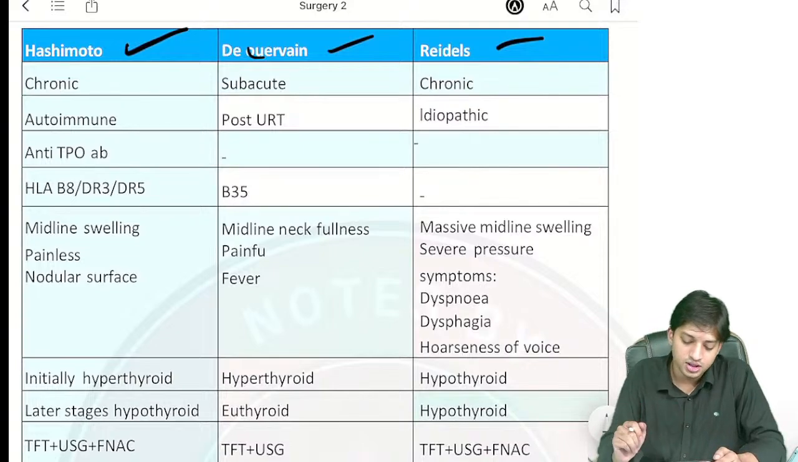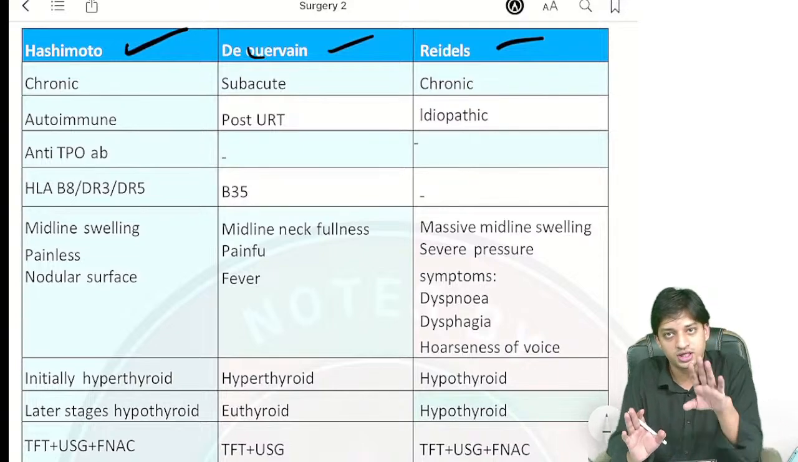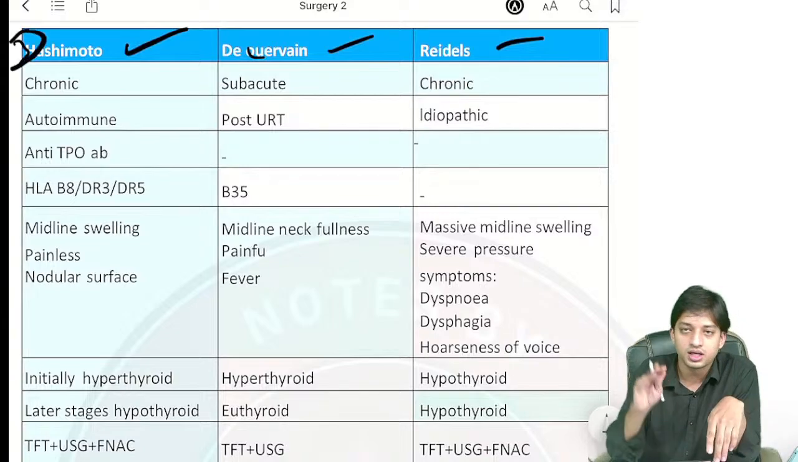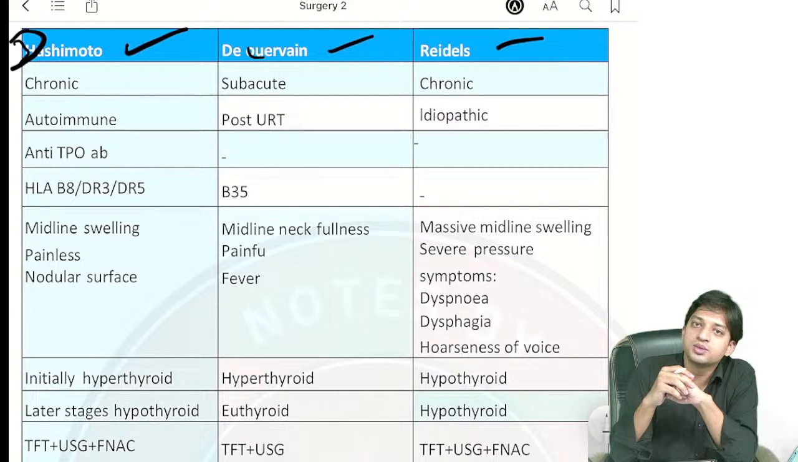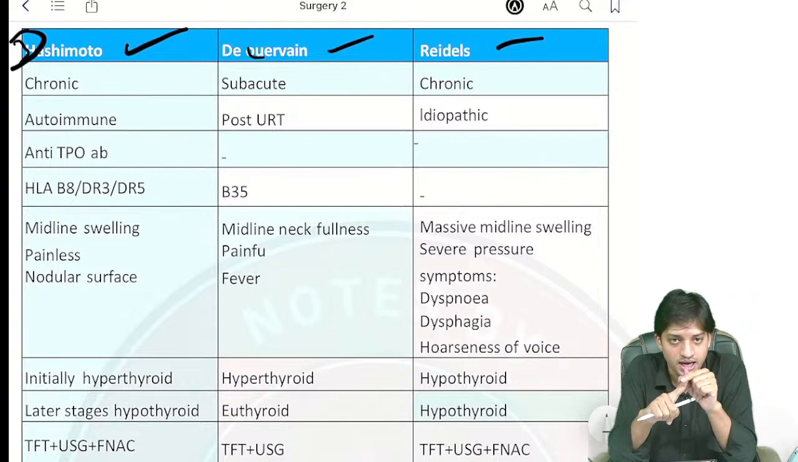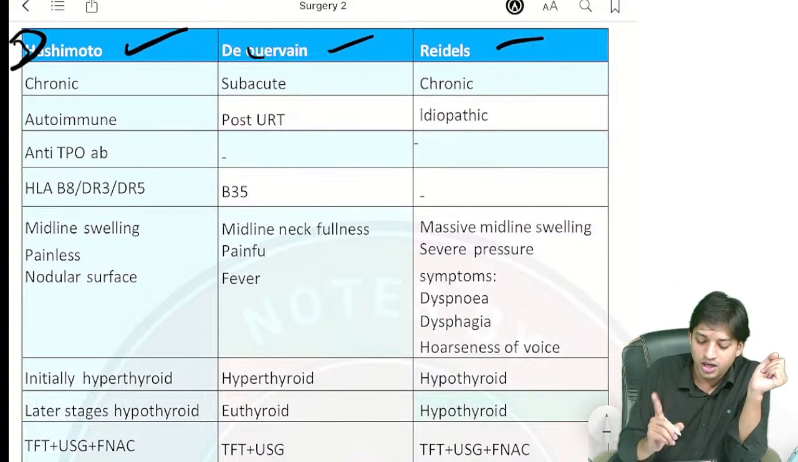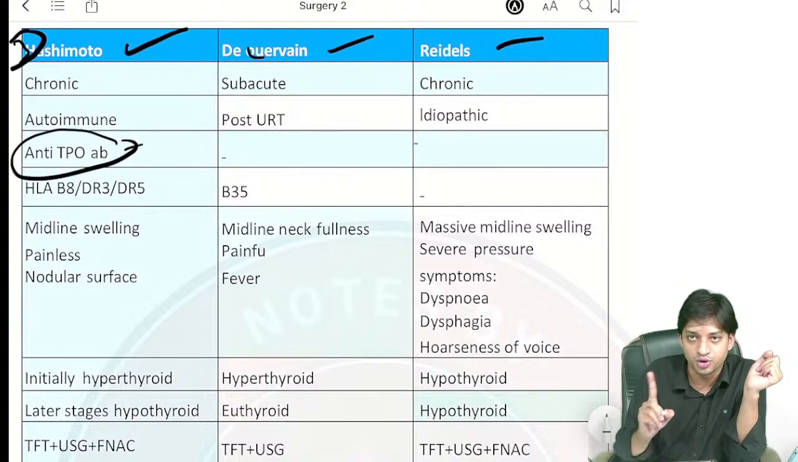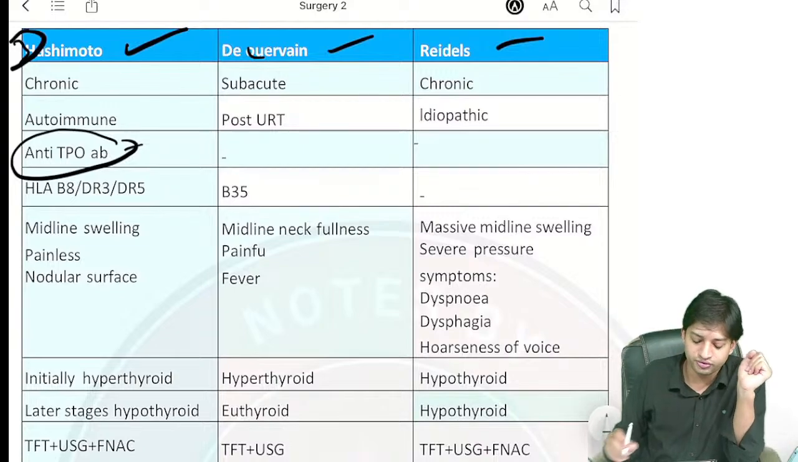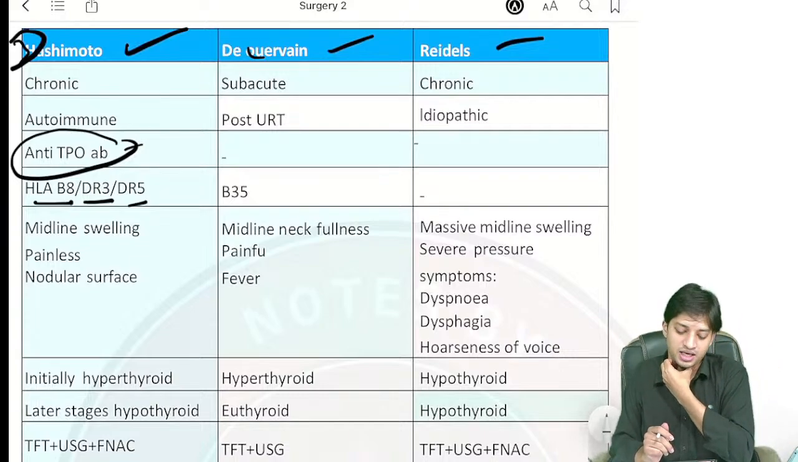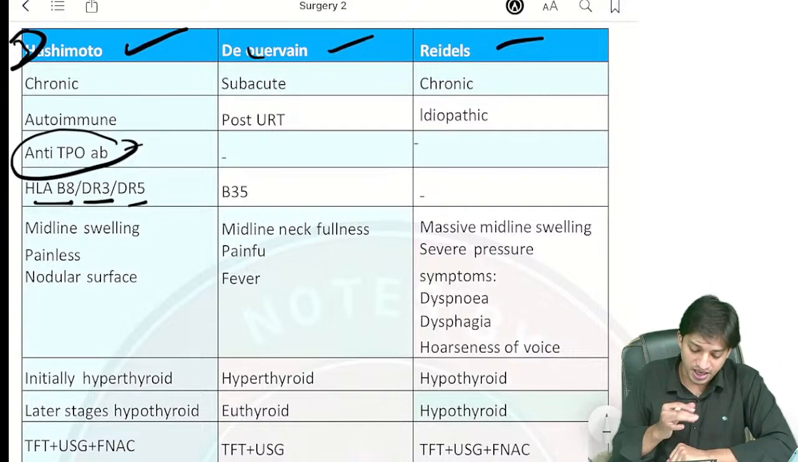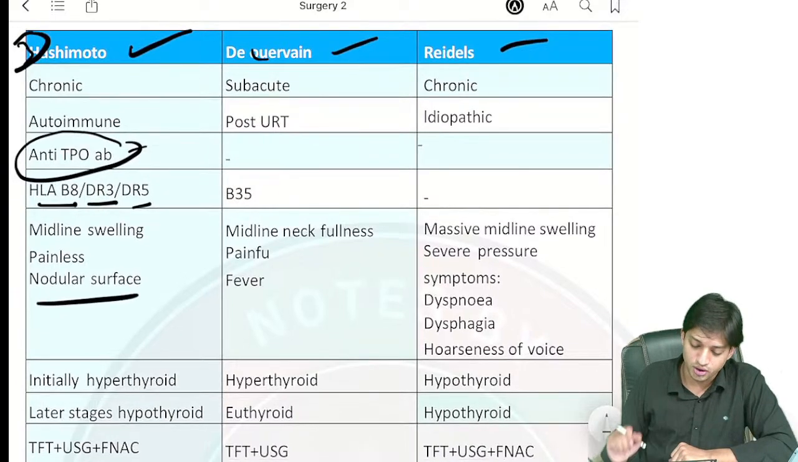We will be discussing 3 important thyroid disorders here: Hashimoto, De Quervain and Riedel's. In Hashimoto, it is a chronic disorder, right? It is an autoimmune disorder. It will be associated with anti-TPO antibody, also associated with HLA-B8, DR3 and DR5. There will be swelling in the midline and it will be painless. The surface will be nodular.